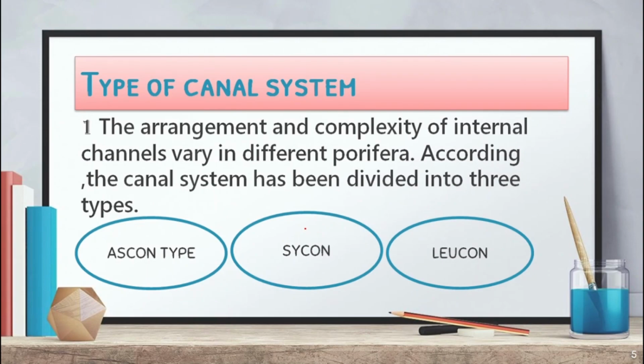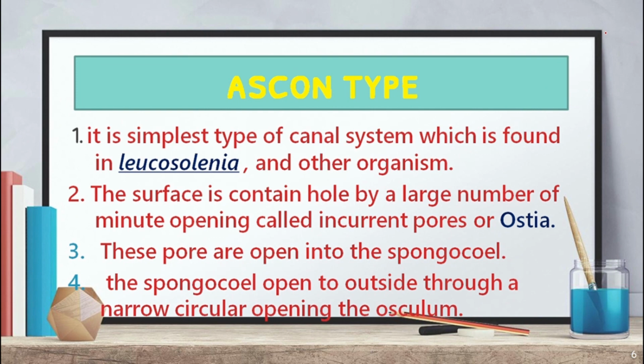Now the another topic is types of canal system. The arrangement and complexity of the internal channels vary in different Porifera. Different Porifera organisms possess different types of canal system, such as the Ascon type found in Leucosolenia, the Sycon type found in sponges, and the Leucon type found in Spongilla. Now, the Ascon type is the simplest type of canal system, which is found in Leucosolenia and other organisms.